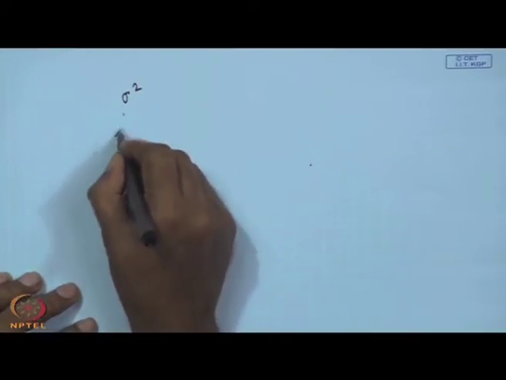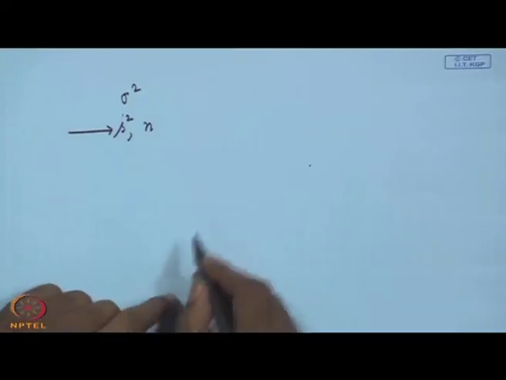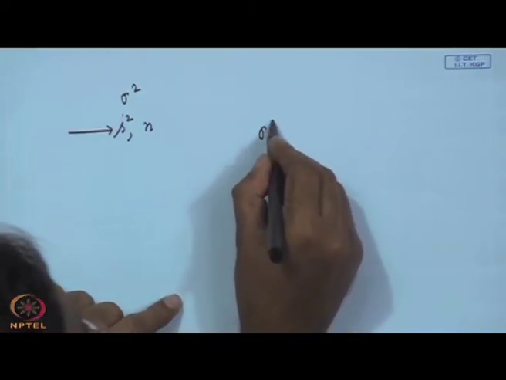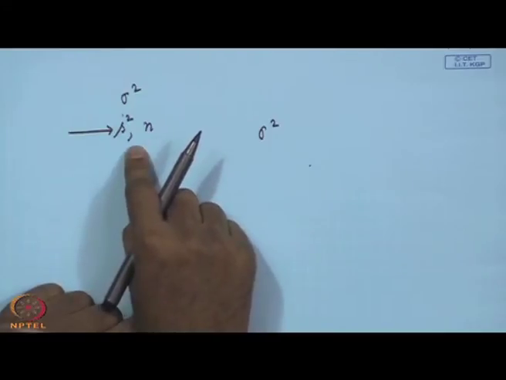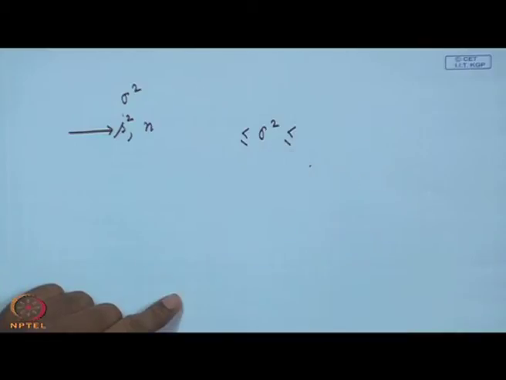A sample is collected and a sample variance S square is computed, and n is the sample size. So, what do you require to know? You require a confidence interval based on this sample data.